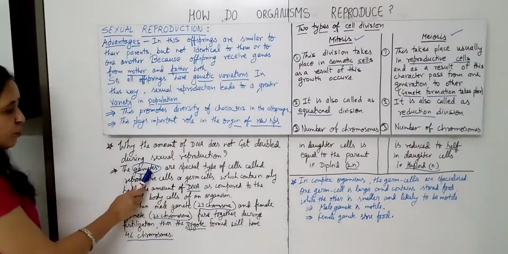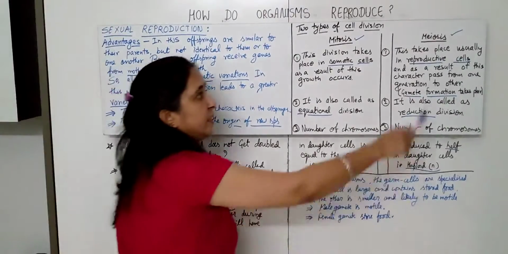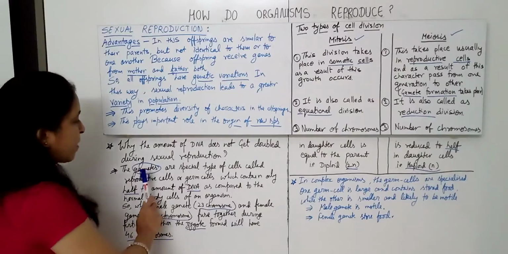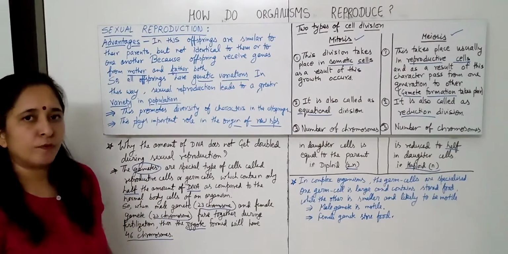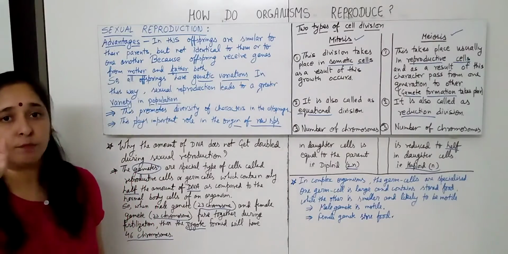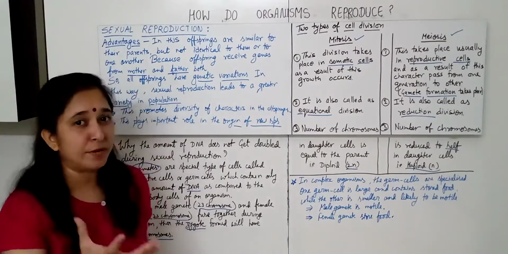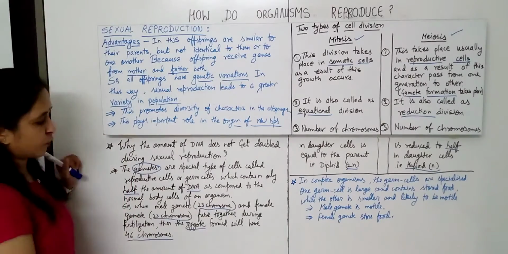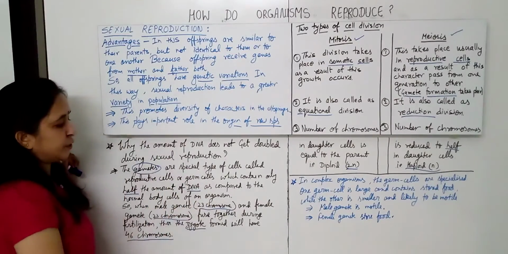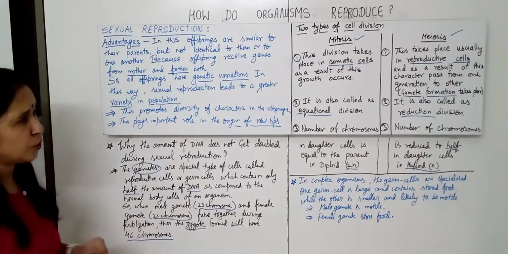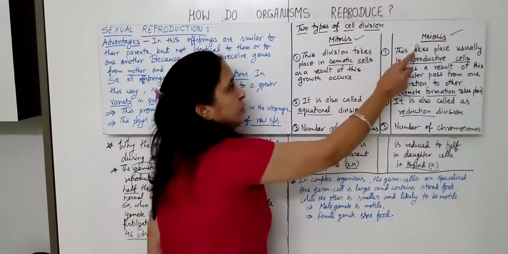So gamete formation takes place by this meiosis cell division, and that's why the gametes have half the number of chromosomes. So when half the number of chromosomes from the male gamete and half from the female gamete fuse to form the zygote, then they have the perfect number of chromosomes. That is the normal condition, 46 chromosomes. Right? So you should know the basics about mitosis and meiosis.